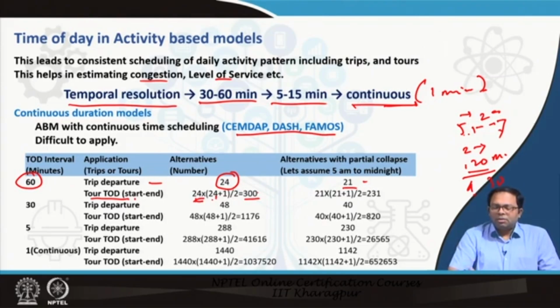If I introduce some constraint, like a 5 AM to midnight constraint, it reduces from 48 to 40. But we can always use many other constraints, like a tour can only start at a certain time period and end at a certain time period. So we will end up with a much smaller set. If I go for 1 minute continuous departure, I end up with 10,37,520 options to conduct a tour, including its start and end time.